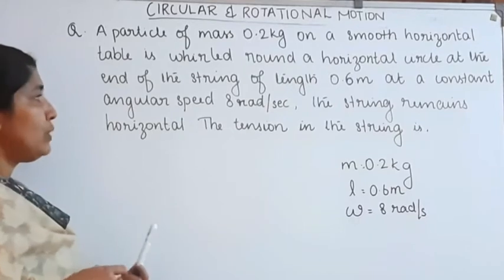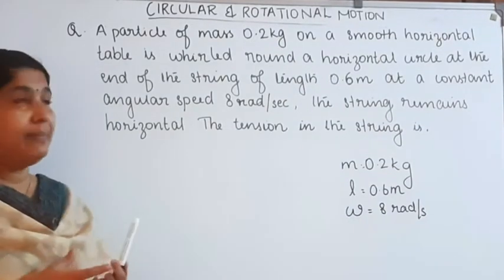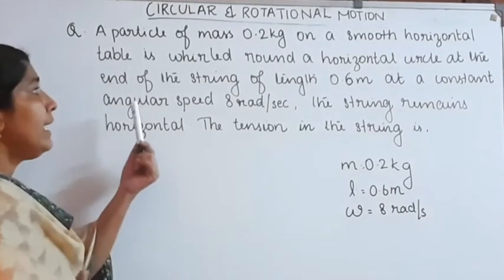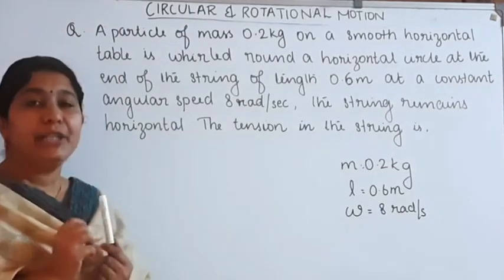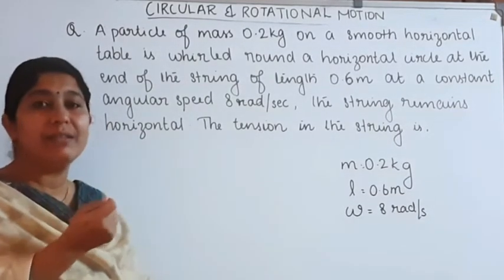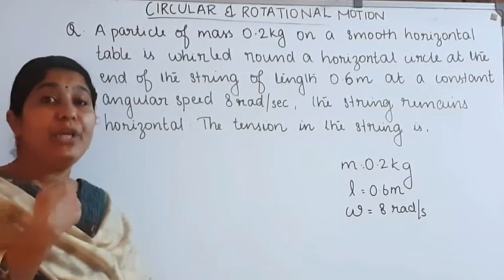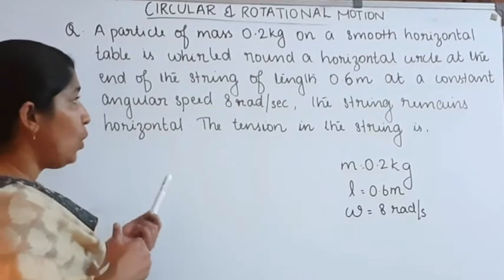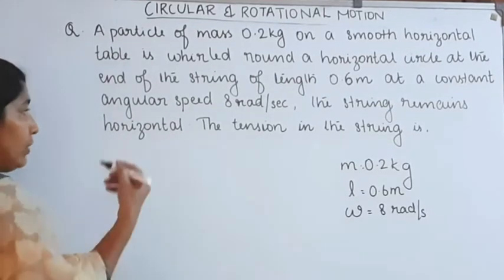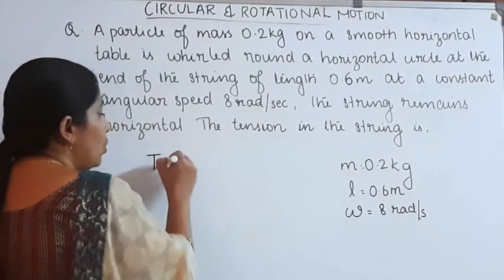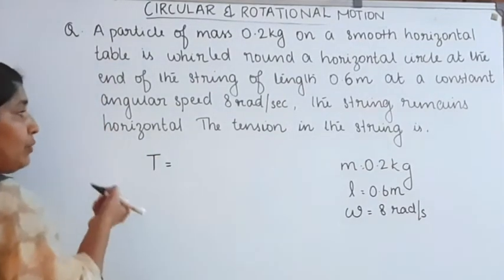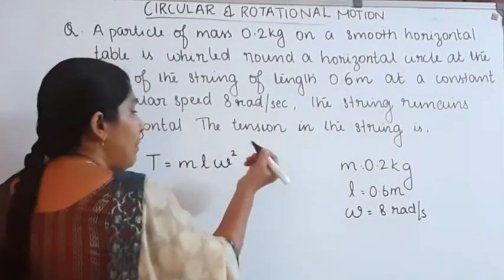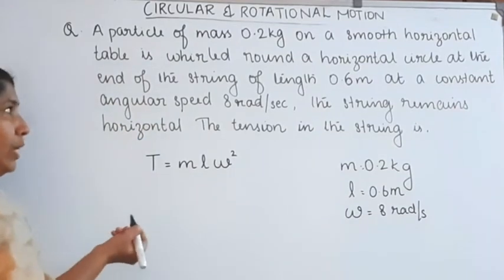The string remains horizontal. The tension in the string is? Here the string movement is horizontal and at a constant angular speed. The tension acting on the string, as we already studied, when whirled in a uniform circular manner, is equal to m l omega square, or m r omega square. Here r is equal to the length of the string.